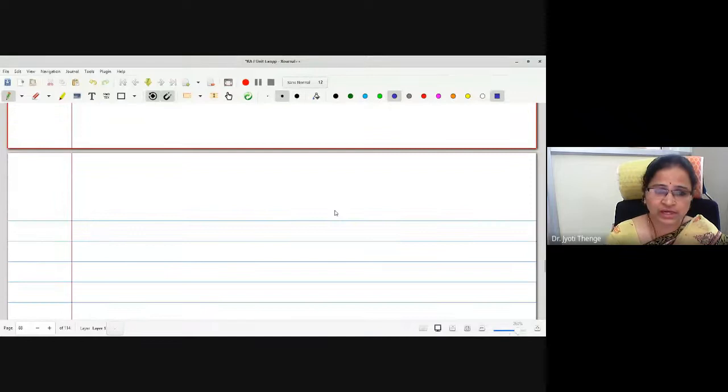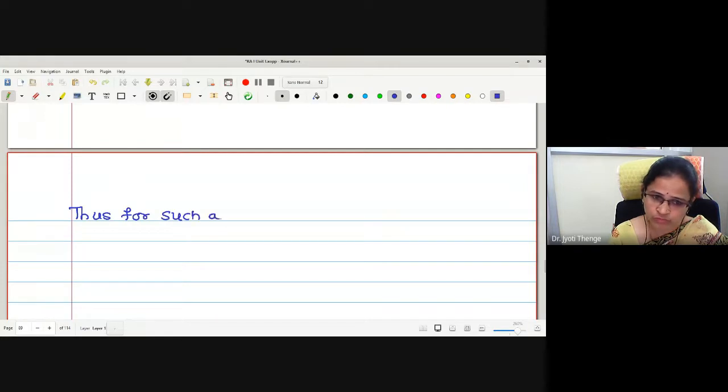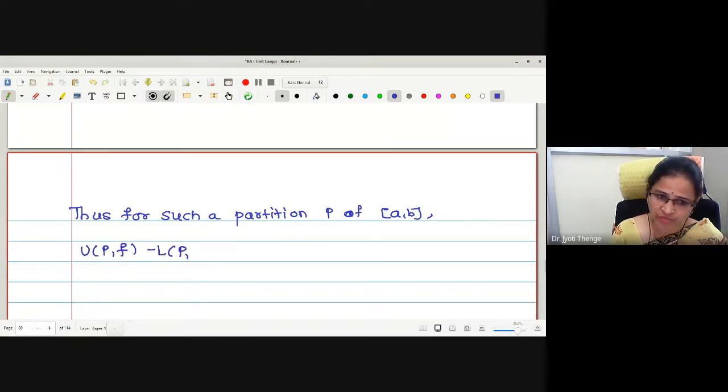Okay, then let us combine. Thus, for such a partition, which kind of partition? We have placed no points around those limit points, correct? For such a partition P, what is the total contribution UPF minus LPF?